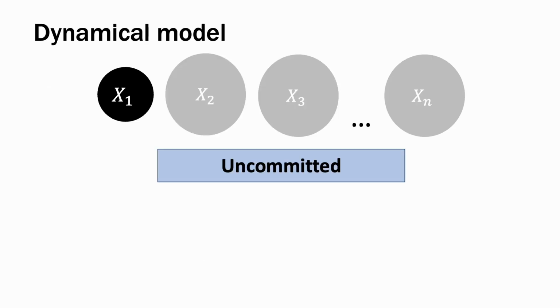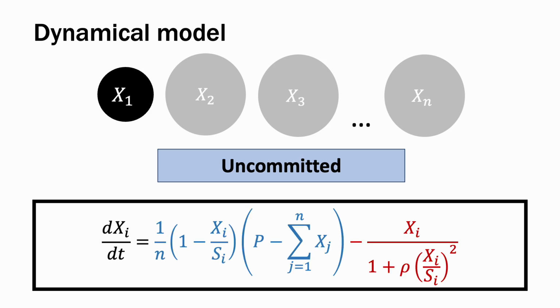So we're going to use a very simple setup where we have one good option, which is represented by this dark circle, and n-1 mediocre shelters that are too large, represented by these lighter circles. Now cockroaches can be under any of these shelters or be in an uncommitted state, and xi is the number of individuals under each shelter. So we're going to model this process mathematically because I'm too lazy to do experiments. But essentially we can express the change in xi over time with this master equation.